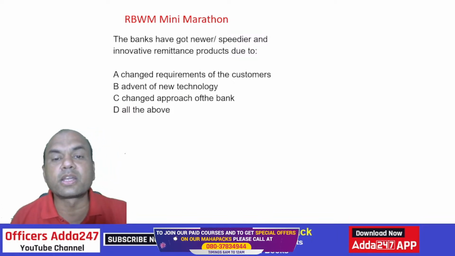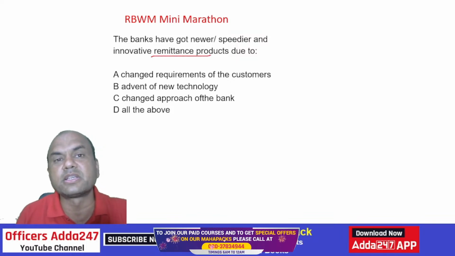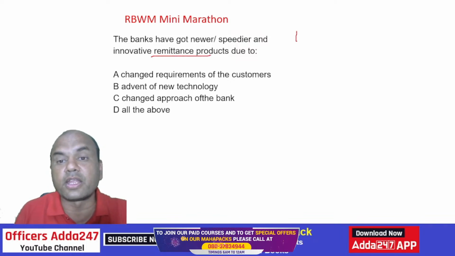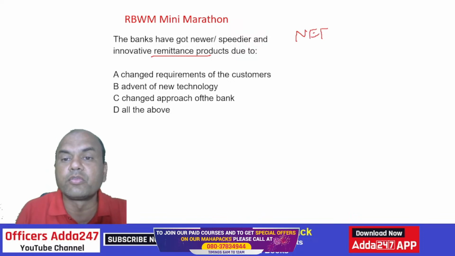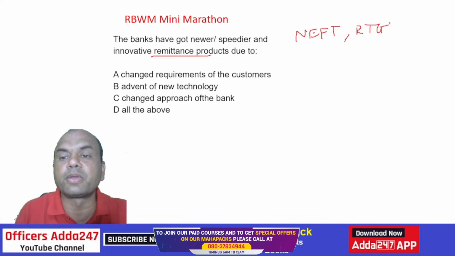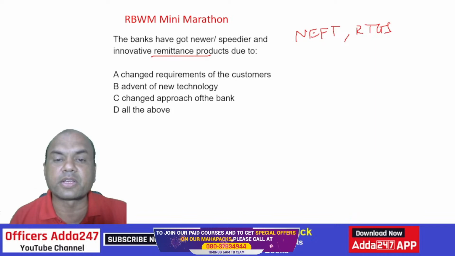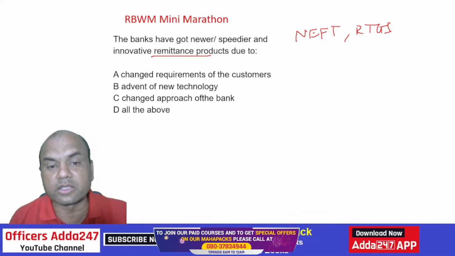Banks have got newer, speedier, innovative remittance products due to what? Remittance means transfer. So we have got NEFT, RTGS, UPI, IMPS, all these. Due to what? Changed requirement of the customers, advent of new technology, changed approach of the bank, and all of the above.